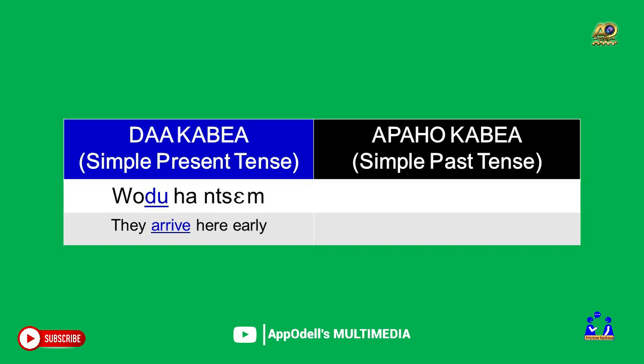In the simple present tense, we have this in a sentence, wuduha ntam. Changing this from the simple present tense to the simple past tense, we will have wudurha ntam. Wudurha ntam. So this will not be doubling of the vowel. It will not be wuduha ntam, but wudurha ntam.